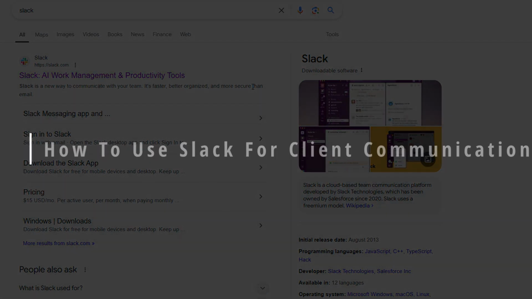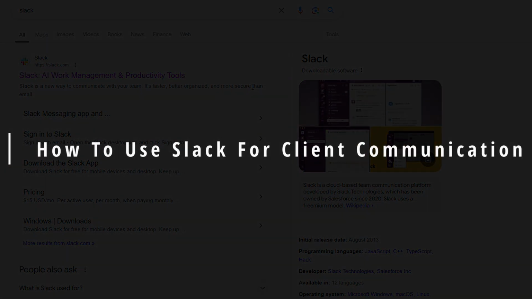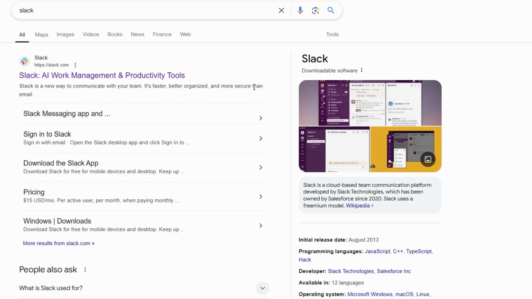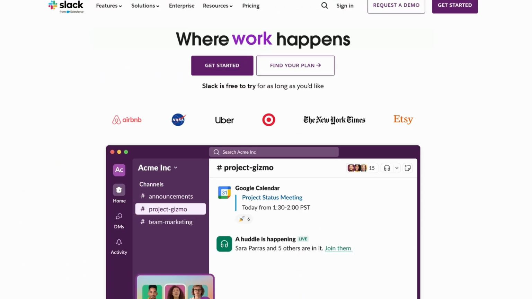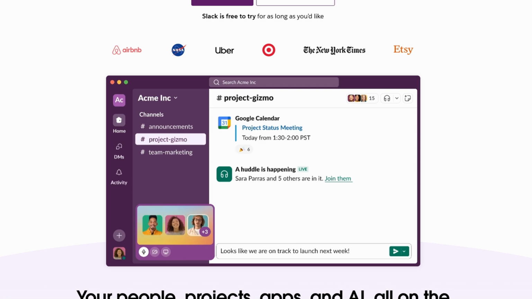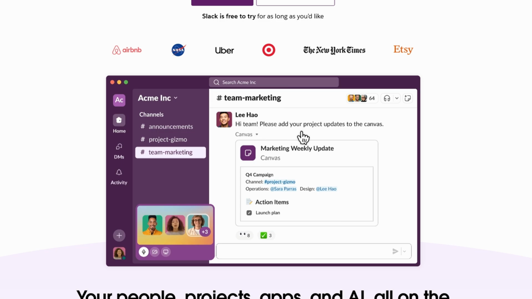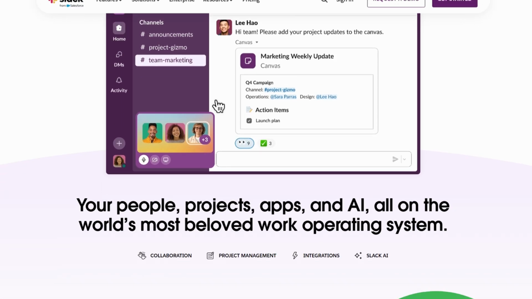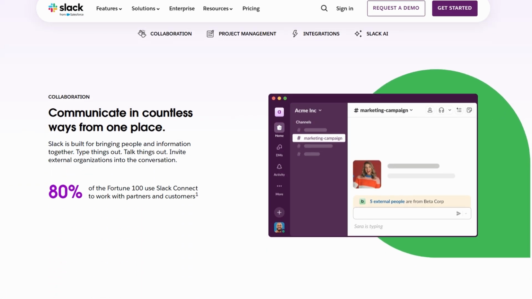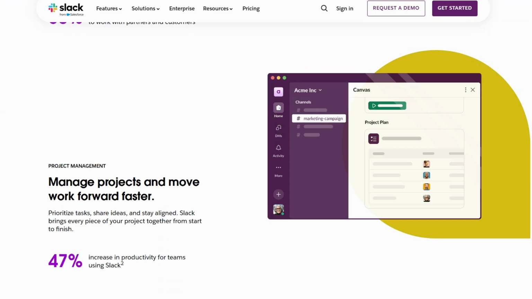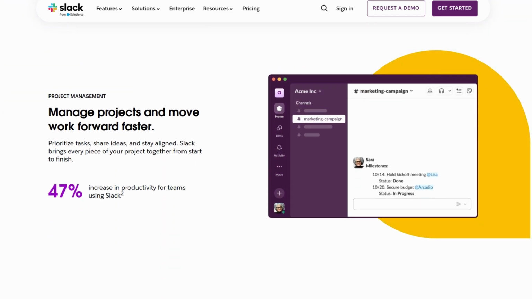I'll be walking you through how to use Slack for client communication, and trust me, you're going to love how smooth and effective this process is. So, let's dive in. Slack has become one of the most popular tools for team collaboration. But did you know you can also use it to communicate directly with clients? Today, I'm going to break down the process into simple steps, so you can set up Slack for seamless communication with your clients, whether you're handling a small project or something a bit larger.